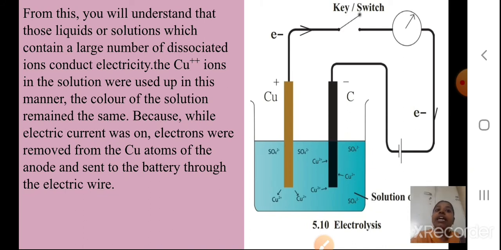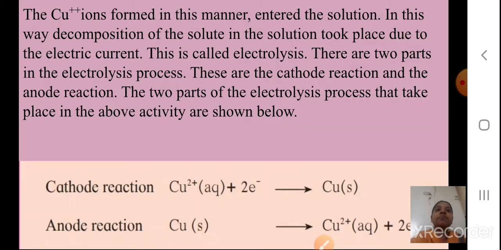So what happened? Electrons were removed from the copper atoms, yes, and what were they sent to do? They were sent to the battery for the conduction of electricity. Okay, did you understand this? Yes, we will continue. So the Cu++ ions formed in this manner entered the solution. In this way, decomposition of the solute in the solution took place due to electric current. Yes, CuSO4 got divided into Cu++ and SO4 2 minus.